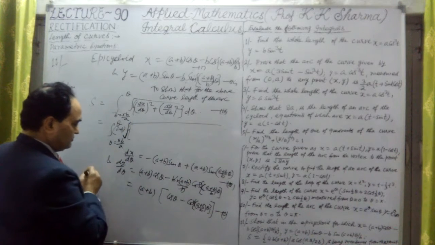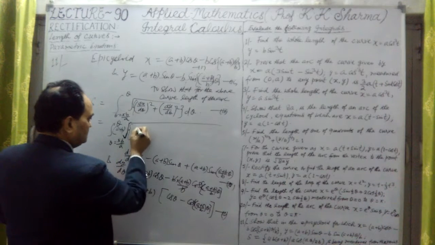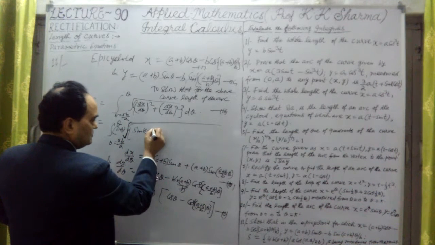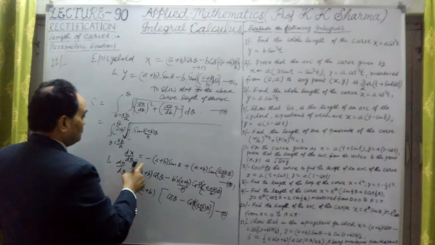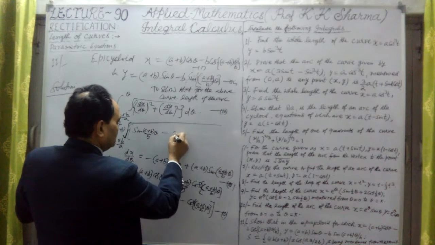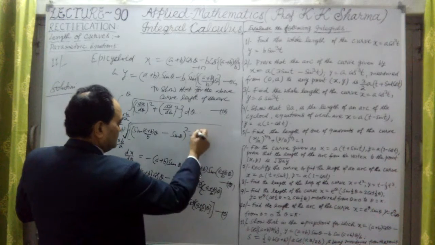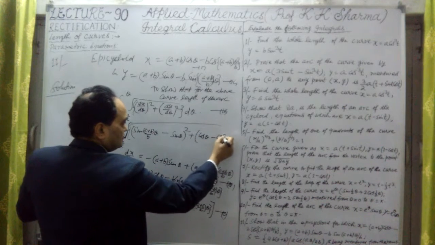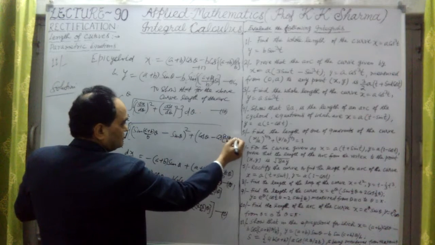Now let me write here. The first point is sine of (a plus b) upon b into theta, which is the positive value. This is the value of dx by d theta, whole square. And minus sine theta whole square, plus the second point, cos theta minus cos of angle, again (a plus b) upon b into theta.